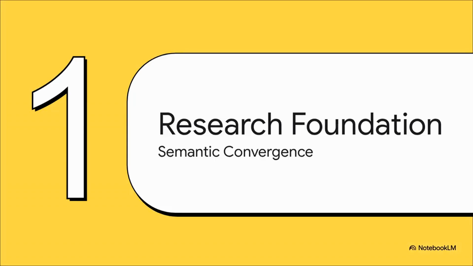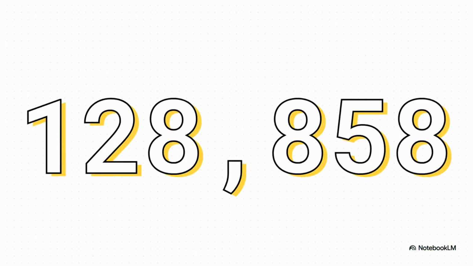All right, Section 1, Research Foundation. We're calling this Mapping the Semantic Convergence. To really grasp this, we have to ground our understanding in rigorous, peer-reviewed science. Consider the sheer volume of data here. 128,858 academic papers from the Web of Science core collection were analyzed.